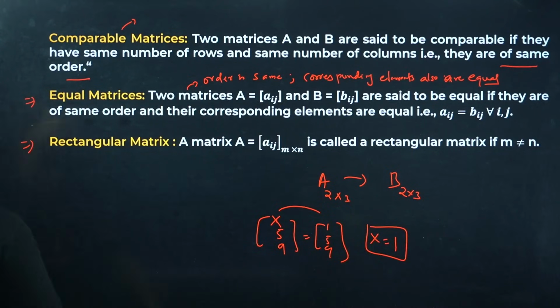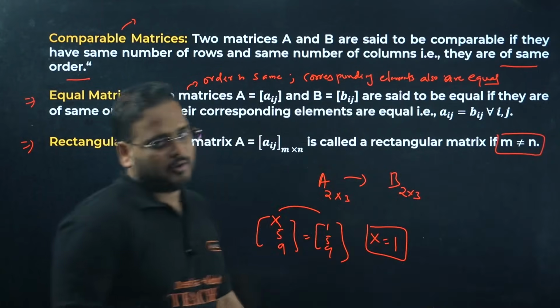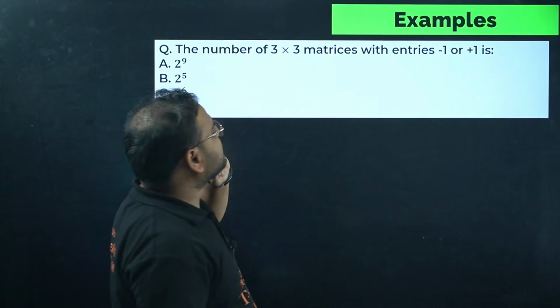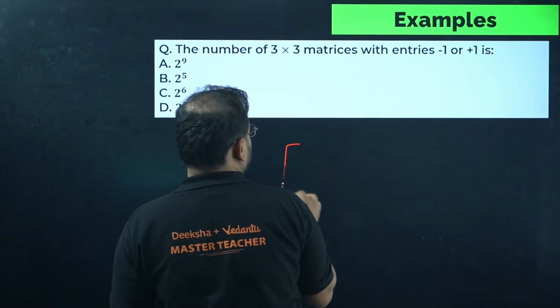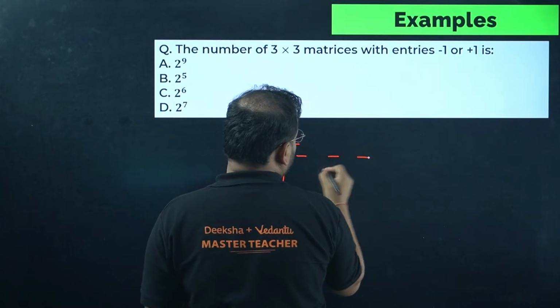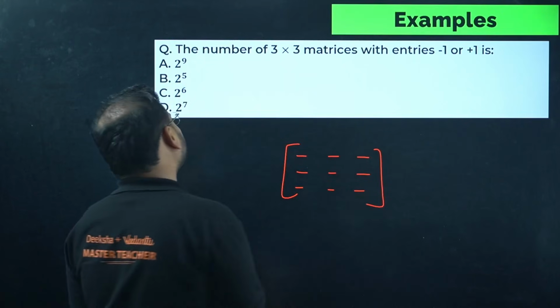Rectangular matrix, of course, when m and n are not equal. Now question: the number of 3 cross 3 matrices with the entries minus 1 or 1. 3 cross 3 entries, check here. So we have how many? 1, 2, 3, 4, 5, 6, 7, 8, 9. We have these many entries.